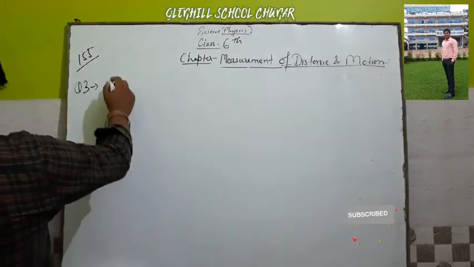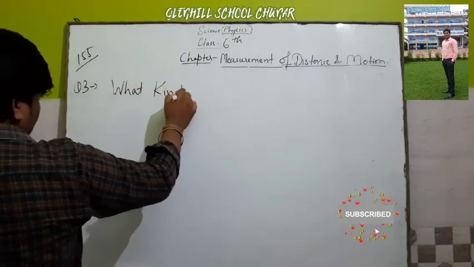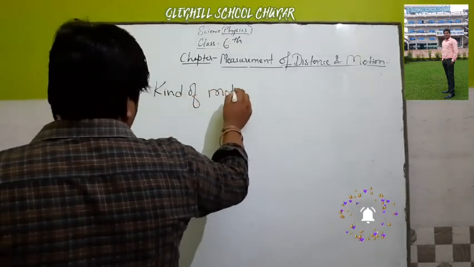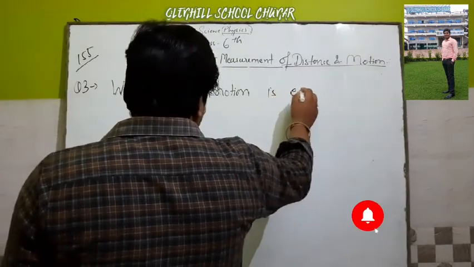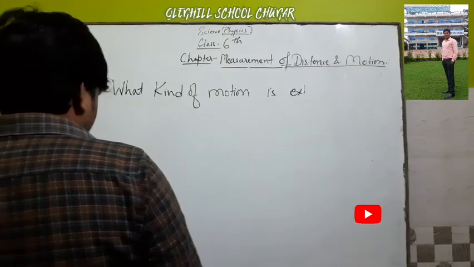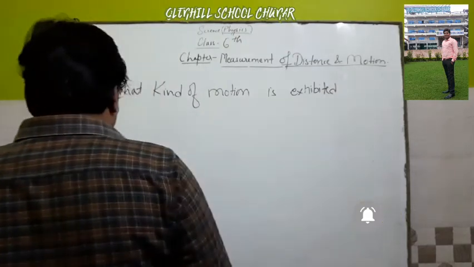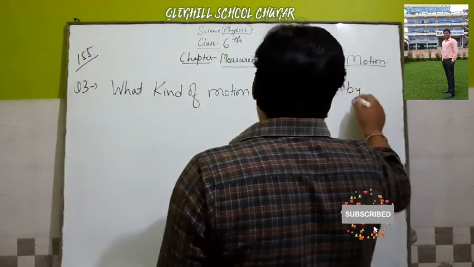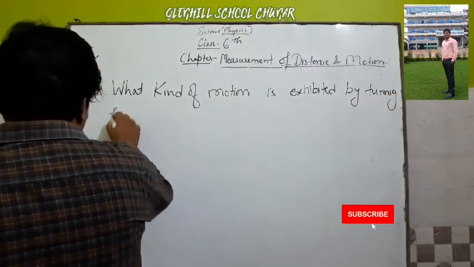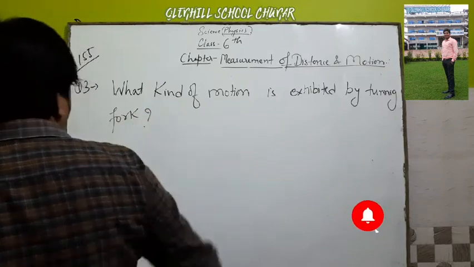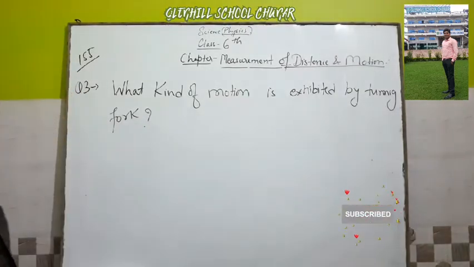What kind of motion is exhibited by a tuning fork? What kind of motion is exhibited by a tuning fork?